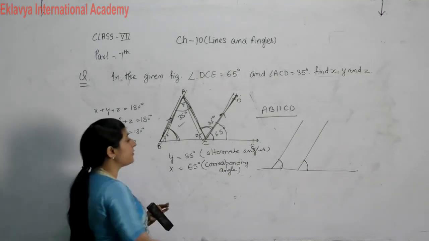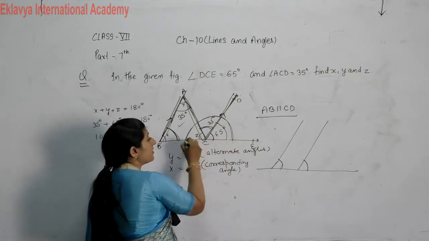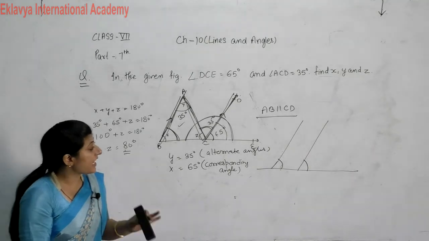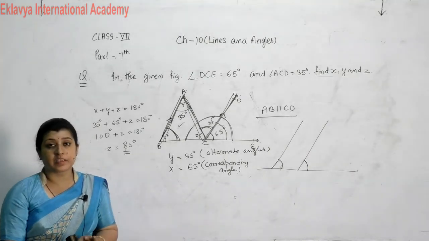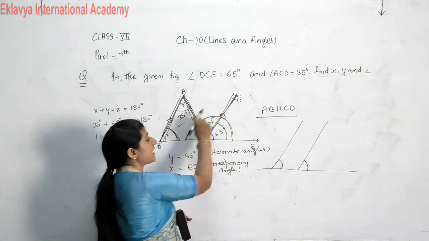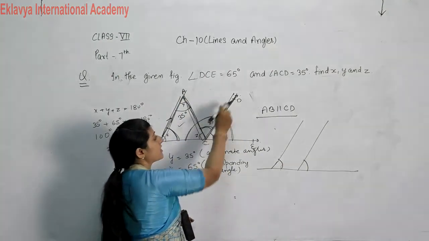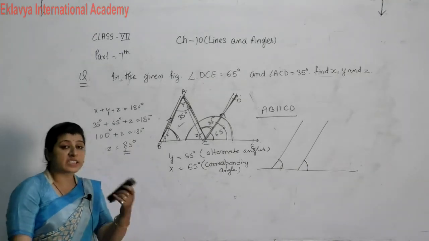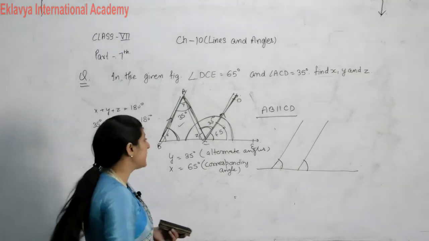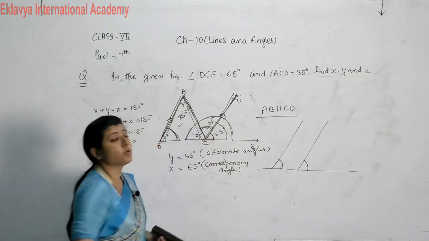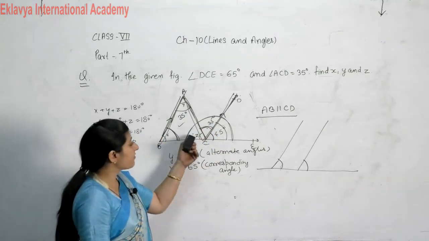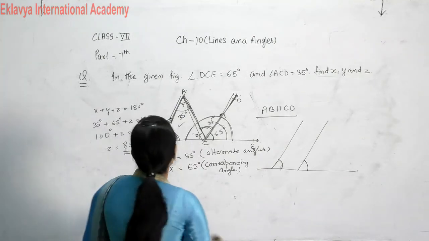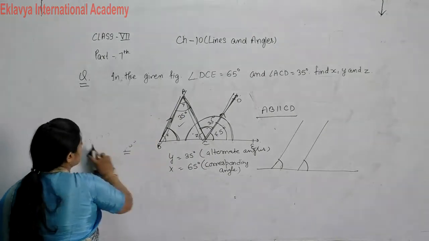The second method, if you know the linear pair concept, or rays standing on a straight line: if two rays stand on the same straight line, then the sum of the angles on the same side of the line is equal to 180 degrees. It means the sum of these angles is equal to 180 degrees. Then also you can find the value of Z. So by this concept we will solve these questions.